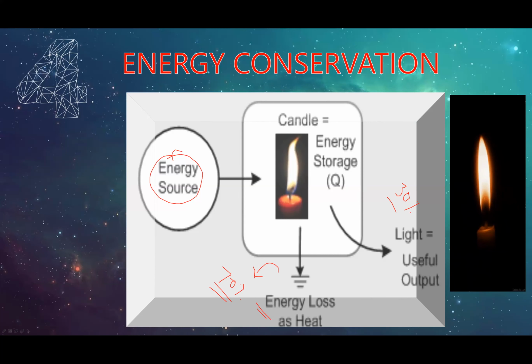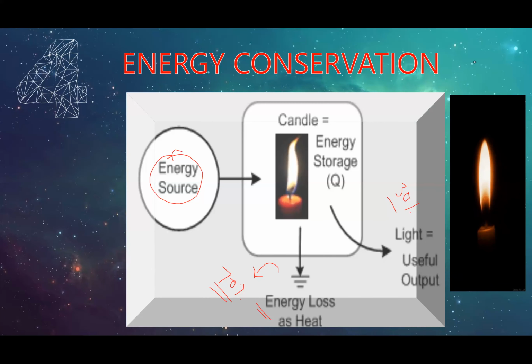So not all of the energy is used in useful work. Some of the energy is lost. This is not a pure mechanical system. Here the energy loss takes place, and we cannot call this a completely closed system, because there is an energy loss. Heat is undesirable and unwanted in this case. For example, at a candlelight dinner, we don't want heat, we only want light. So that is how some of the energy is wasted.